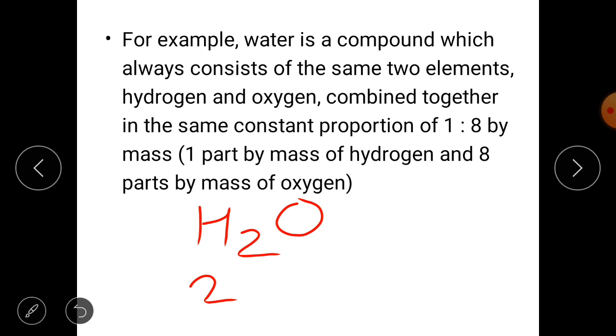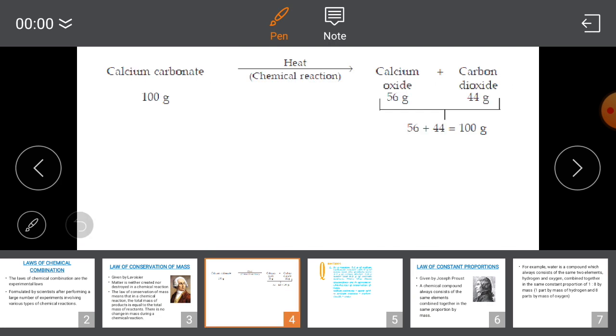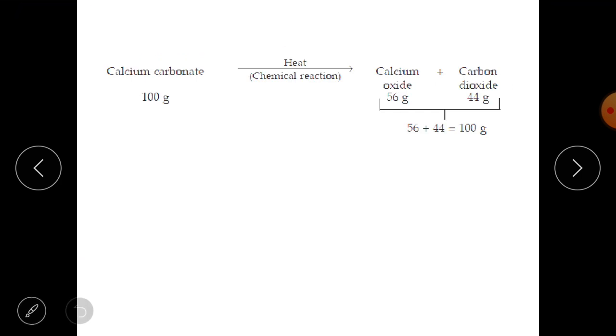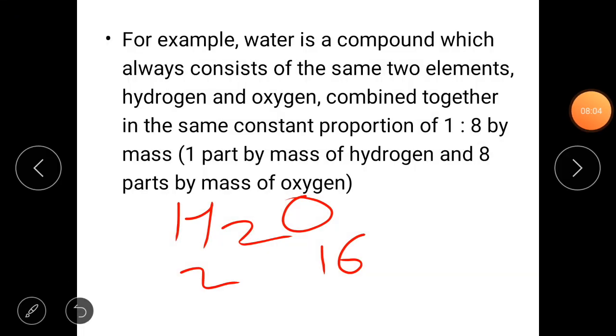Secondly, oxygen. Oxygen has atomic mass 16 u. So this is the mass of oxygen. Now if I take the ratio, okay students, the ratio of 2 and 16 is going to be 1:8.